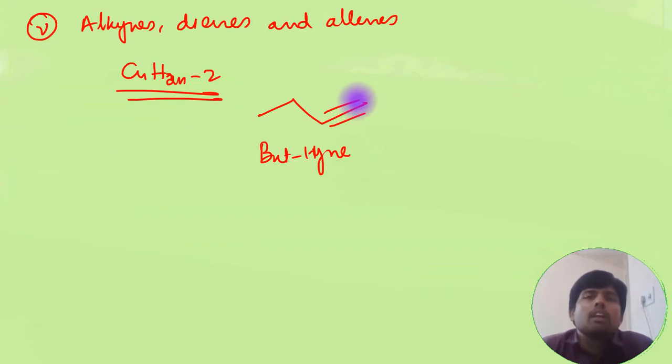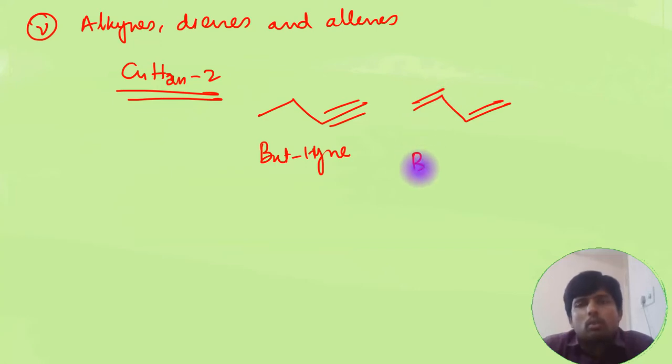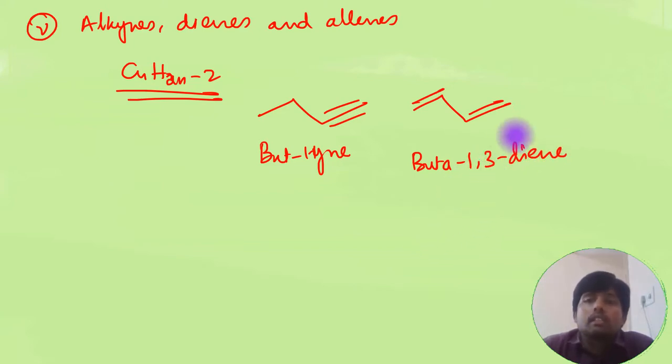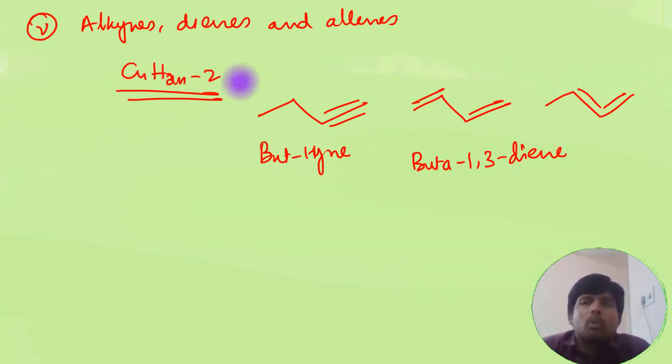This will have the same degree of unsaturation, or same number of pi bonds, as that of a diene. So this is buta-1,3-diene, and there is one more possible structure with the same molecular formula. This is allene. IUPAC name will again be diene, but it's an allene.